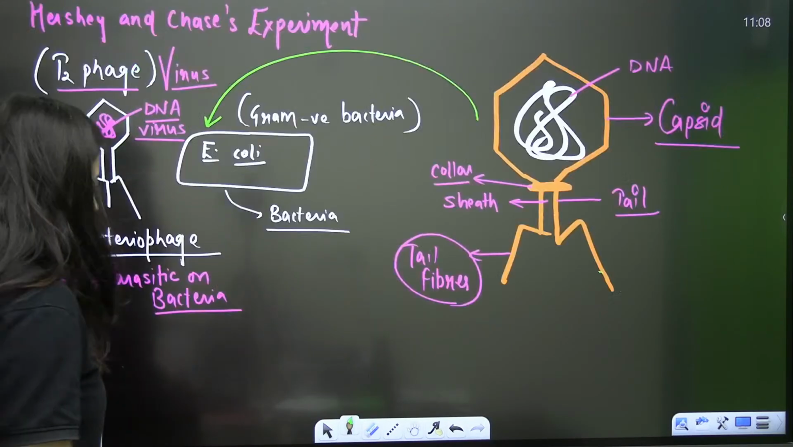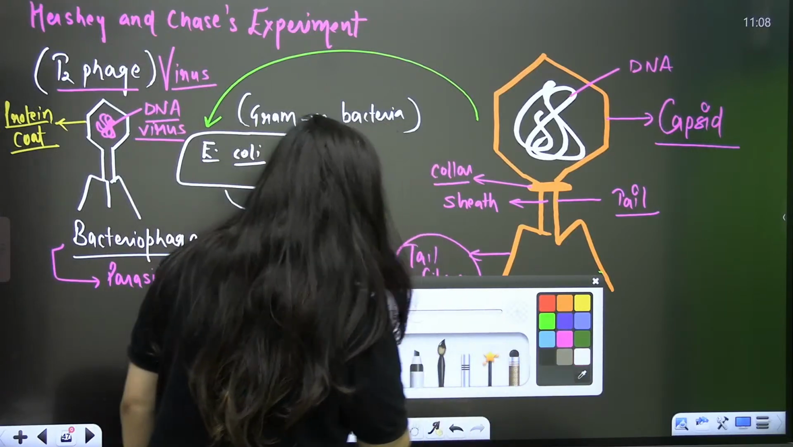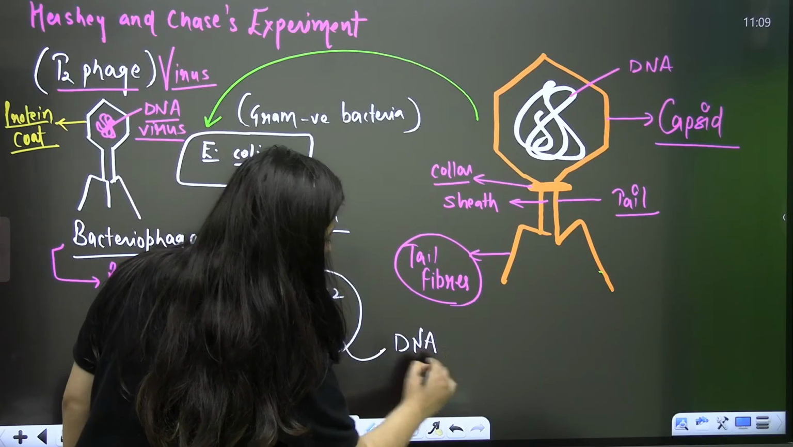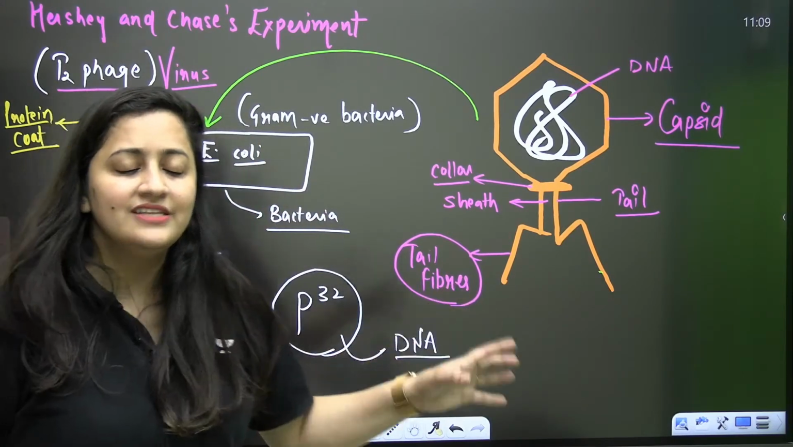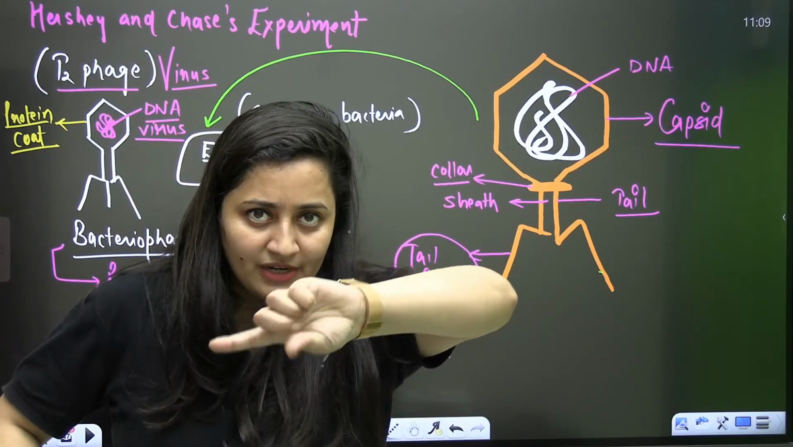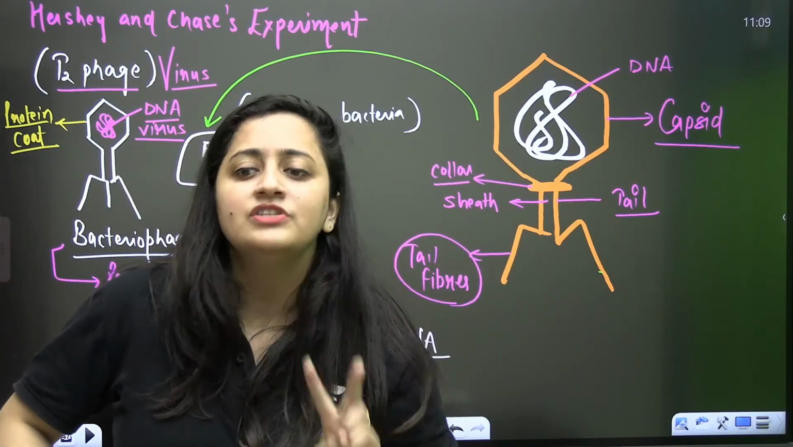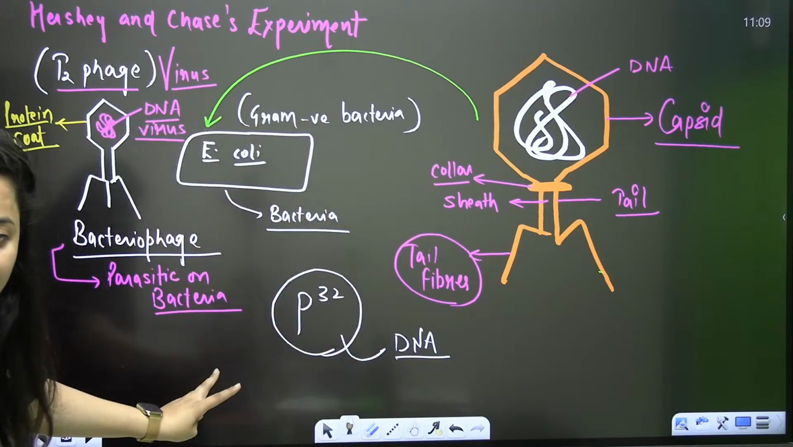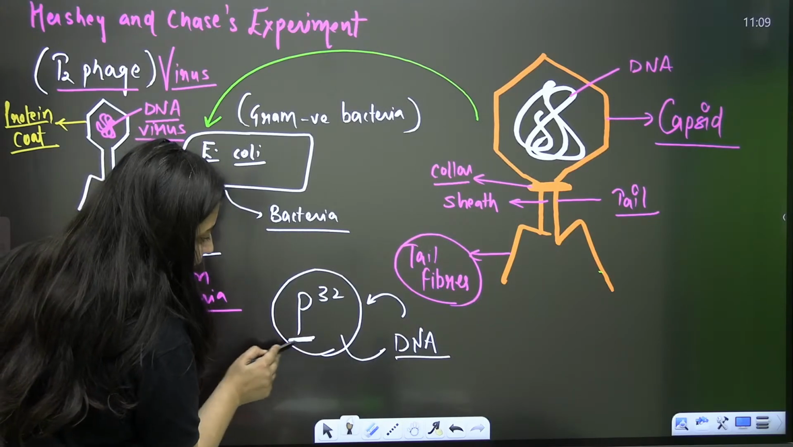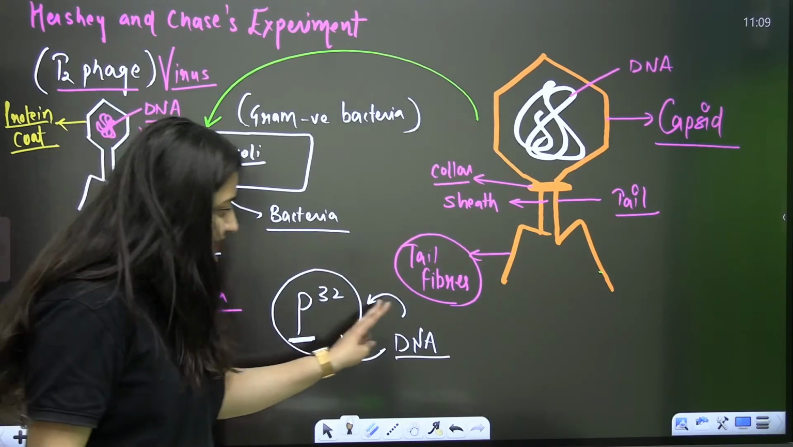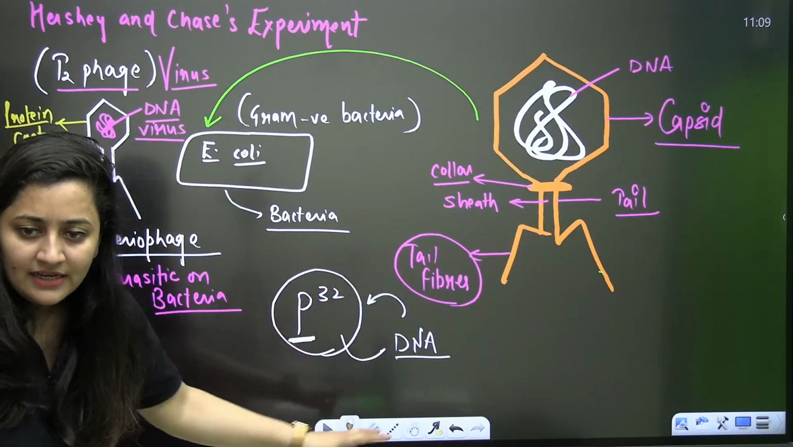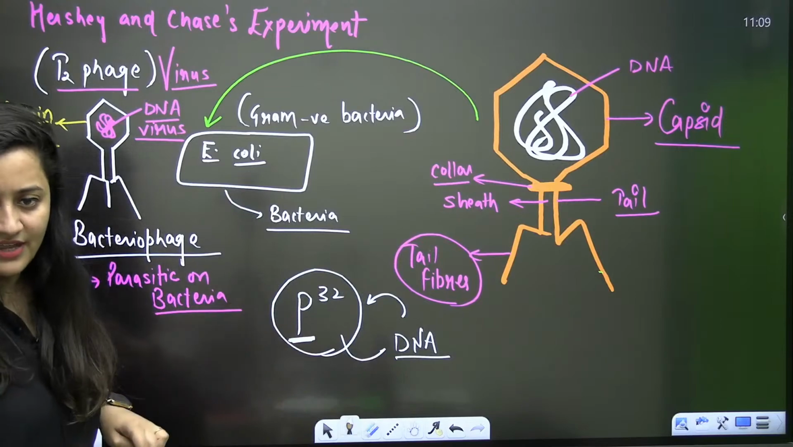Another important question: why P32? Because phosphorus is present in DNA. Actually, this experiment was conducted to check whether it is the protein or the DNA which is the genetic material. DNA has phosphorus, so they used radioactive phosphorus so that it can get incorporated into the DNA structure.